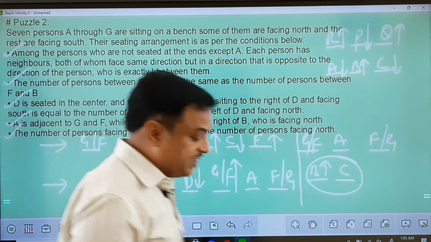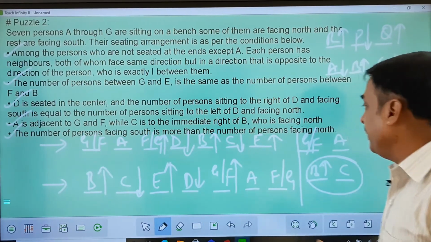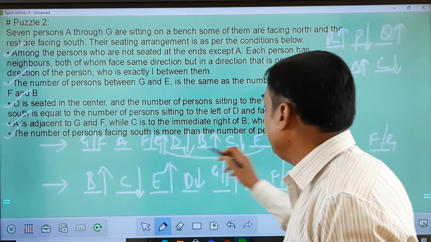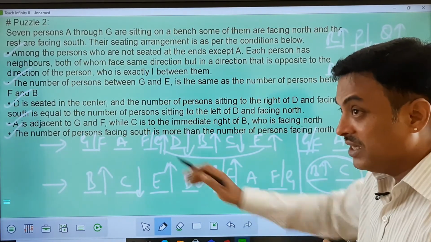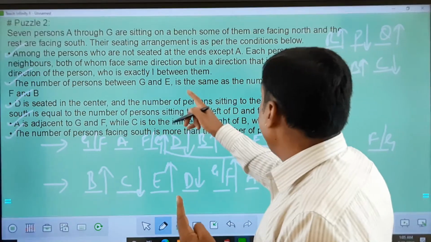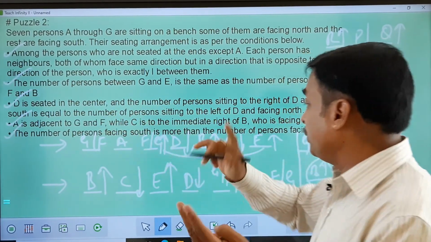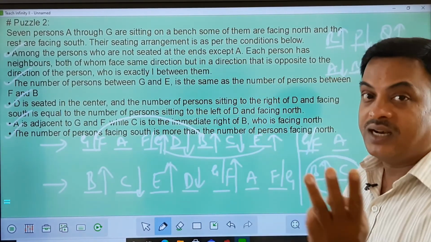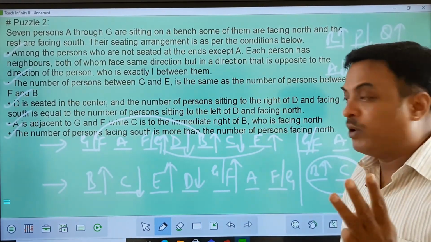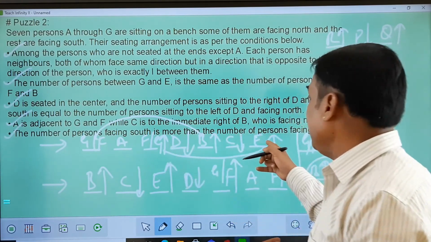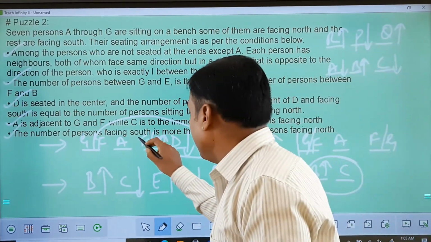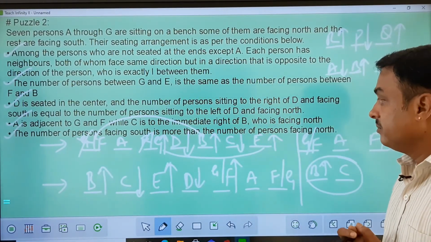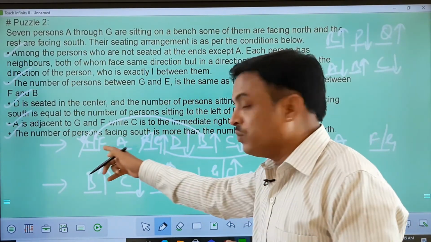Number of persons between G and E. Now if I take G here and this E, if I connect, how many people are between G and E? If I take G there, 3 people. F and the other fellow B also should have the same number of people, he said. So if I look at it, F here and B here, you see again there are 3 people. So this is only possible if I take G here and F over here. So I'll remove F from here and I'll remove G from here, friends. Okay, so this will be G and this will be F.